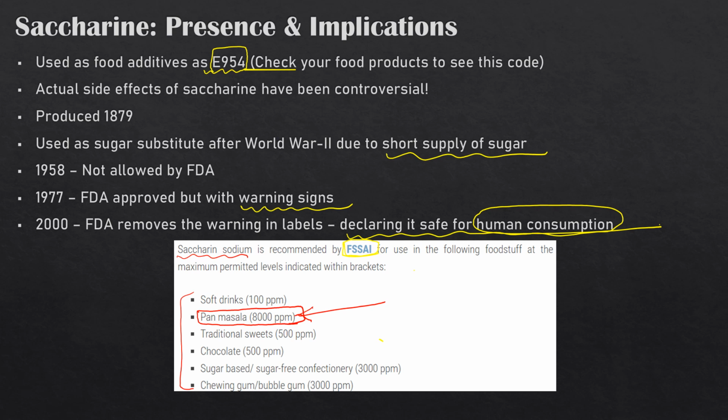A number of different products have relatively smaller amounts. And if you are a kid, which I believe most of my audience is, and very much into chewing gum, I have seen people in my class as well, that is also going to be on the higher side of saccharine. Although these agencies, the FDA and FSSAI, are saying it is relatively safe, how safe it is and how much exposure is safe is something I cannot comment upon, but I would definitely say use with caution.